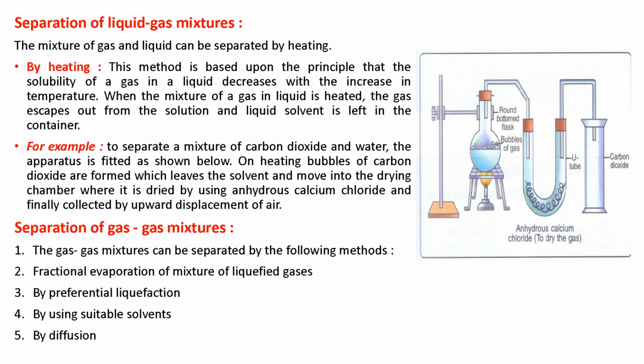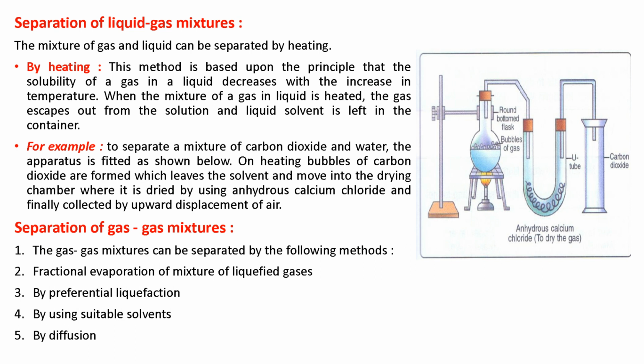On heating, bubbles of carbon dioxide are formed. When we heat, you can see in the diagram, bubbles of gas will form, which leave the solvent and move into the drying chamber, where it is dried by using anhydrous calcium chloride and finally collected by upward displacement of air.